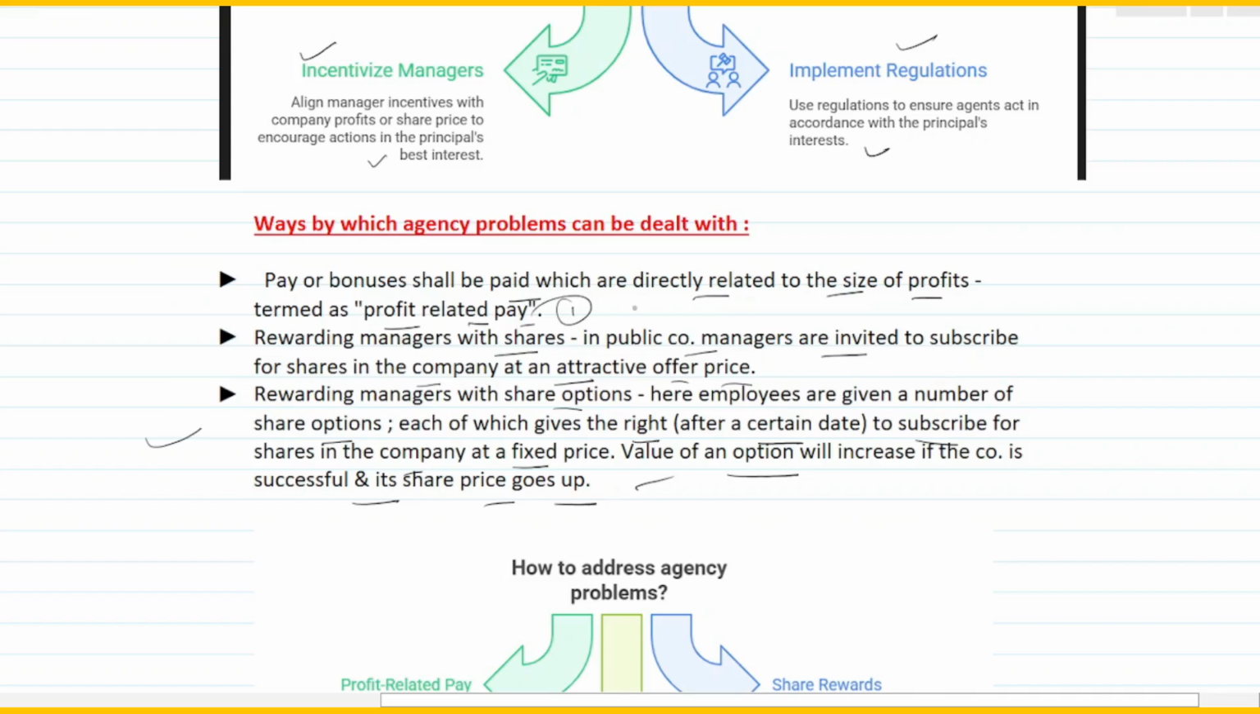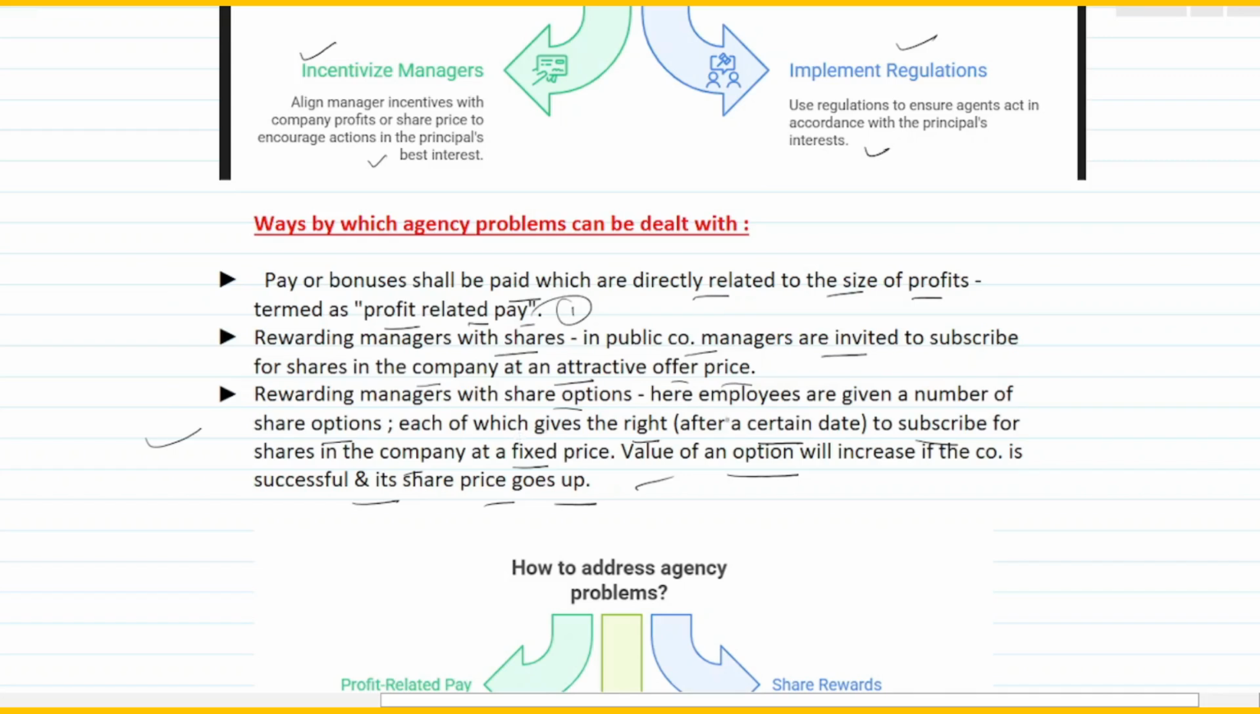first of all, you pay bonuses. You pay a certain amount or bonus based on the size of the profit. That is called profit related pay. Then you reward managers directly with the shares, right? Shares means a company, a public company which is listed. You invite the managers to subscribe to this, and as and when the share prices go up, they basically are benefited. Or what you can do is you can reward managers with something called share options.